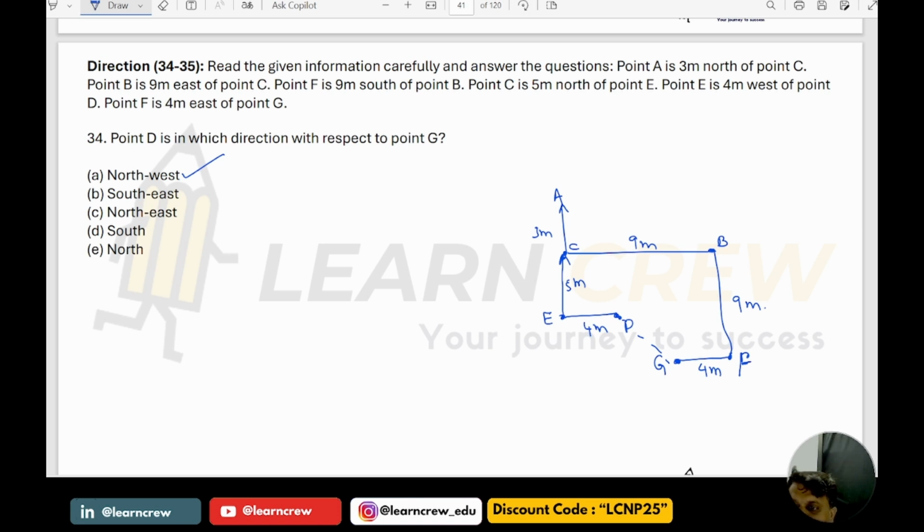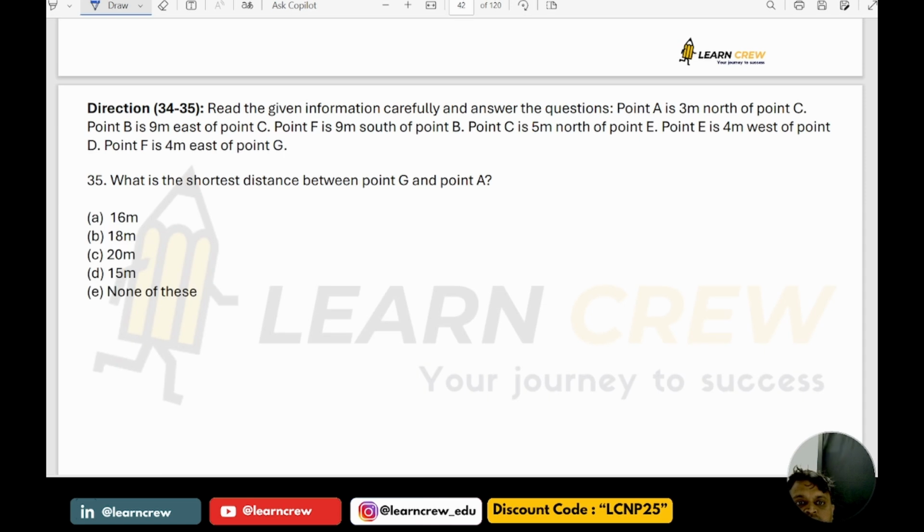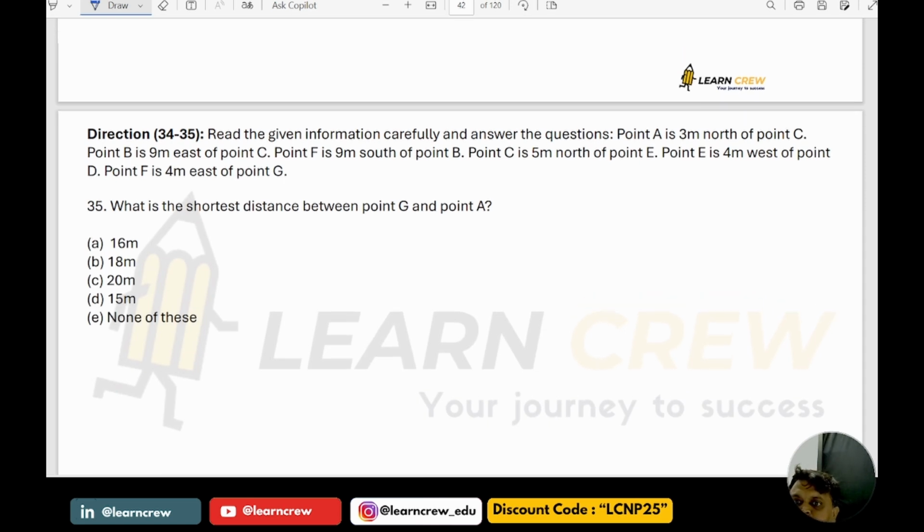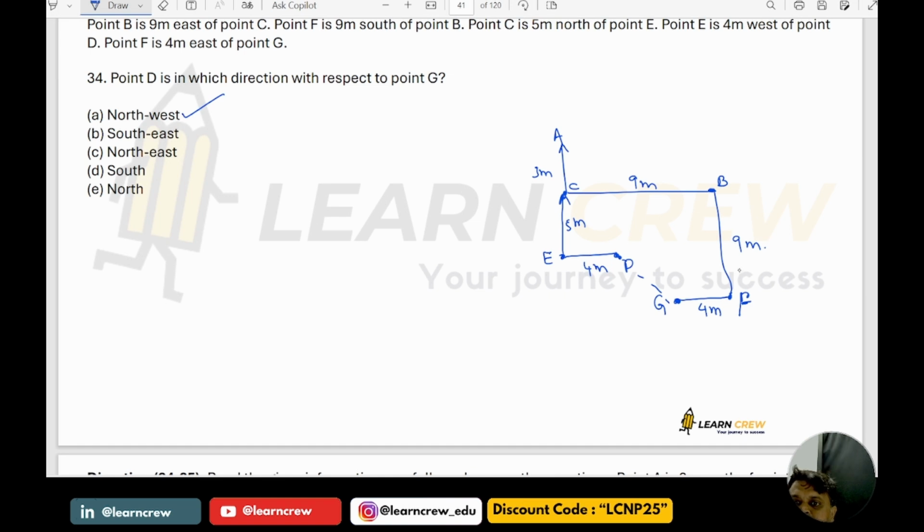Then next, what is the shortest distance between G and point A? If you see this AG, this is a right angle triangle.